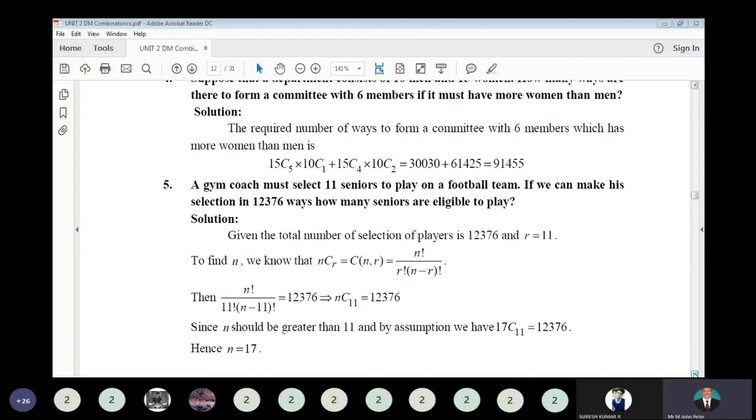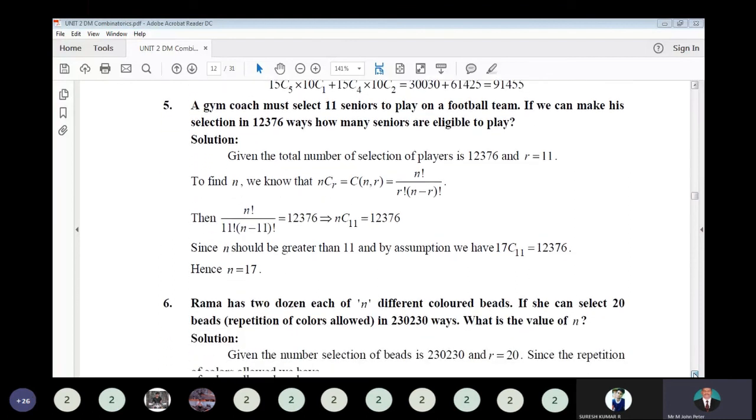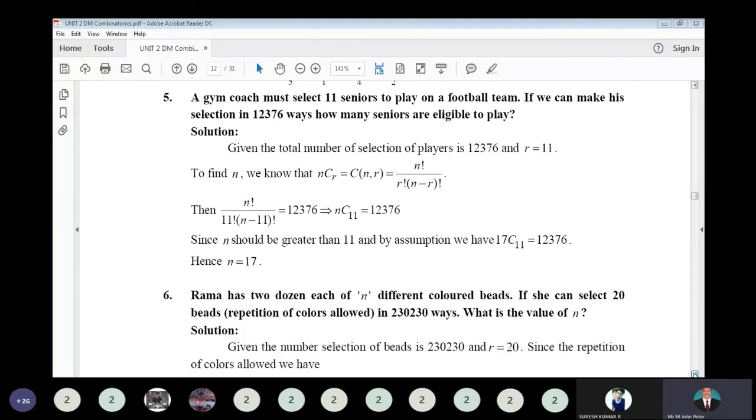So that is nC11 is equal to 12,376, which is given. So we have to find the value of n. So n factorial divided by 11 factorial into (n minus 11) factorial is equal to 12,376. For this, when you put n equal to 17, it will satisfy the condition. So 17 factorial divided by 11 factorial into (17 minus 11) factorial, you will get 12,376.